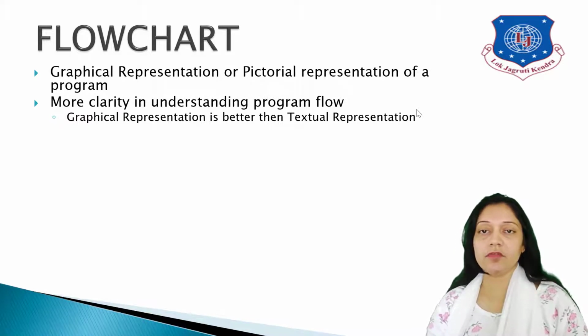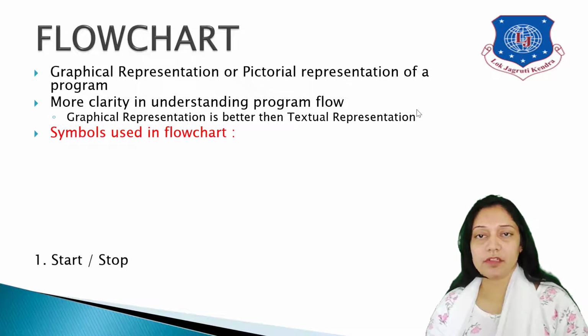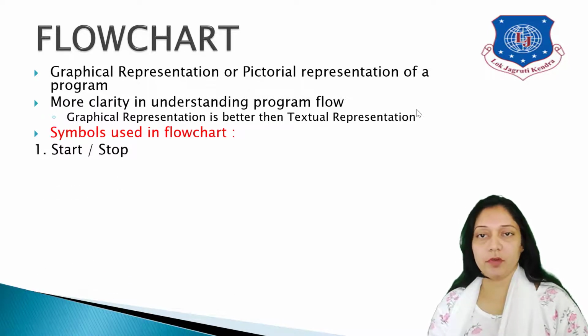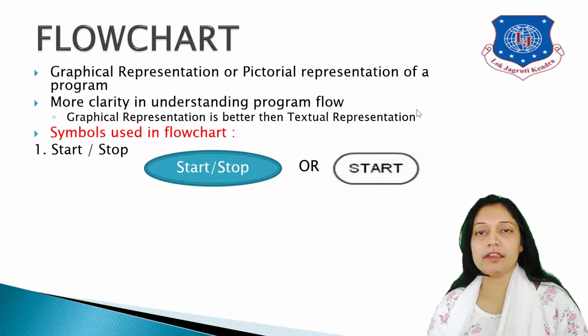In the case of a flowchart, we have to learn different symbols. Using those symbols, we are going to make the flowchart. So what are the different symbols available for drawing a flowchart? The first one is the start and stop symbol. The start and stop symbol is either an oval or a rectangle with rounded sides. Inside that, we'll use the word start when we are starting the flowchart, and the word stop when we want to end our flowchart.